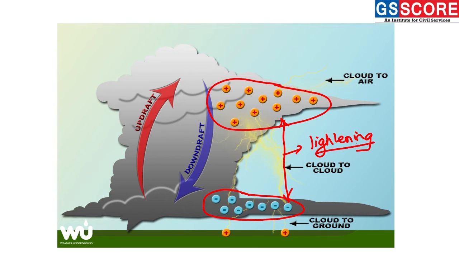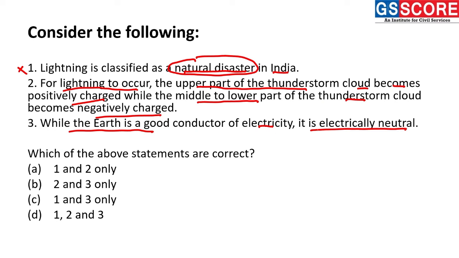This is resulting in the formation of lightning here. Also, we can see the ground region, the ground of earth. It is basically a neutral condition, electrically neutral, but it is a good conductor of electricity. Therefore, here statement 2 and statement 3 become correct statements, and the answer for this question becomes B, that is 2 and 3 only.